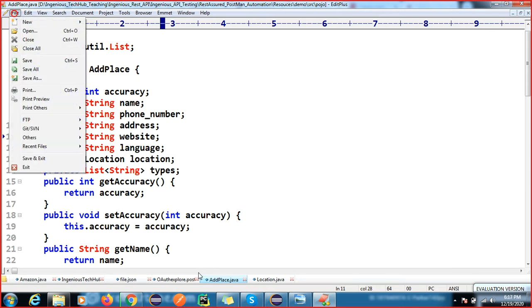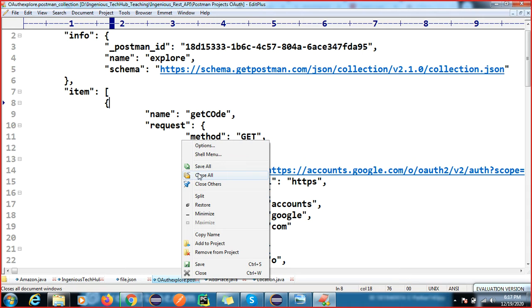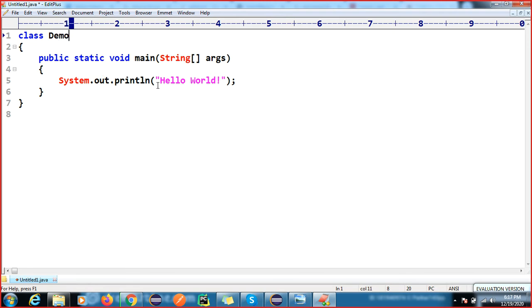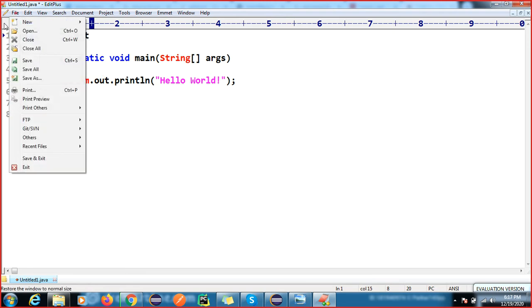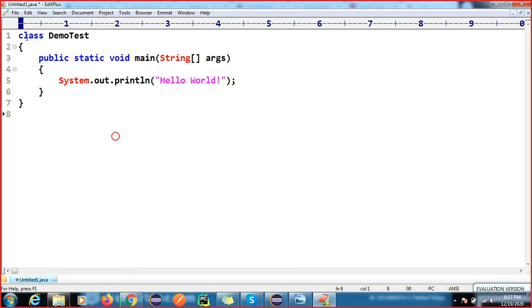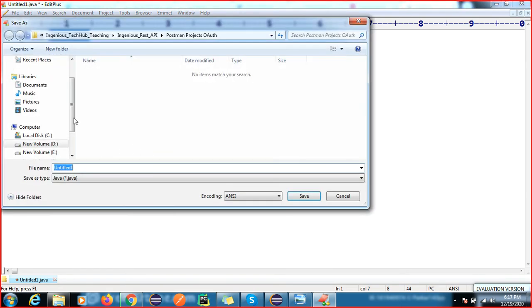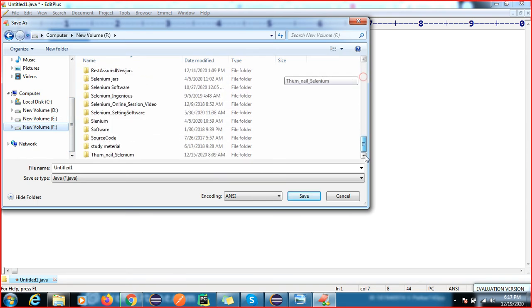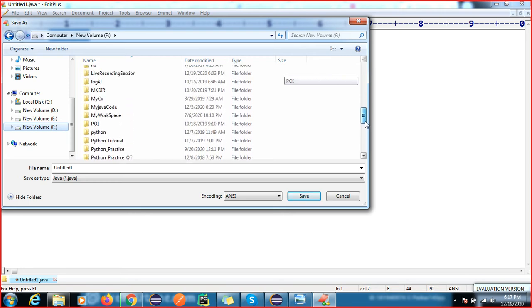Then I'm going to close all this code, and I'm going to run this demo test. File, New, and we have Java. So select the Java one. By default it will open this. Then you can save this. You can create any folder where you keep all your code. I have already created many folders. So let me check.